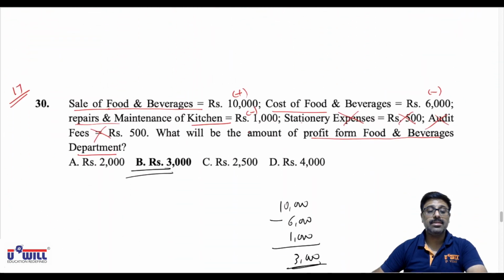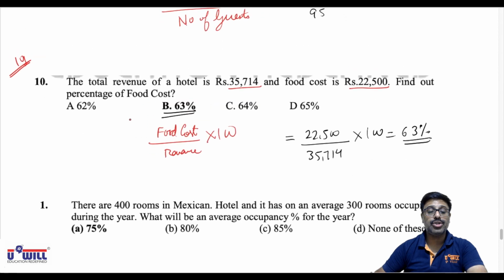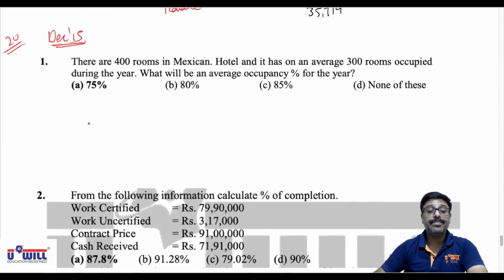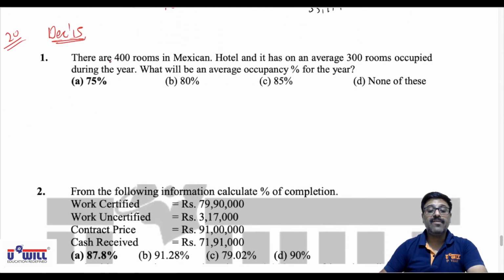Now that is the 20th variety of question, December 2015's question number 1. Look at it. There are 400 rooms in a Mexican hotel and it has on an average 300 rooms occupied during the year. What will be the average percentage of occupancy?